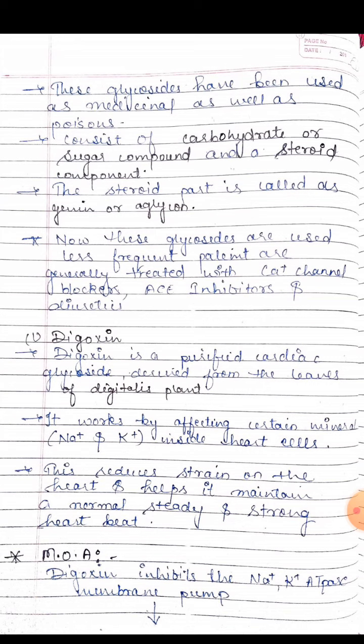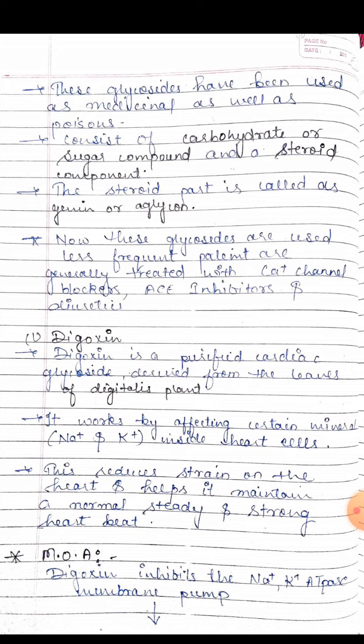Now come to digoxin. Digoxin is a purified cardiac glycoside derived from the leaf of the digitalis plant, as I told you, and it works by affecting certain minerals like calcium ions and potassium ions inside the heart cells. This reduces strain on the heart and helps it maintain a normal, steady and strong heartbeat.